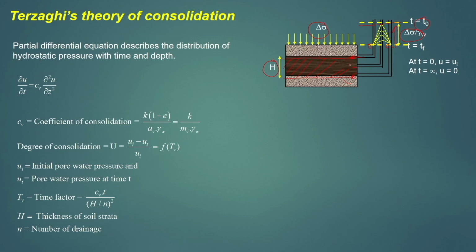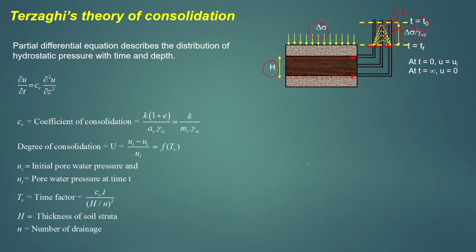We can see here that the points very close to the boundary layer will have a lower value of pore water pressure. So, if we draw the isochrones, we can see the distribution of pore water pressure at different locations. This is the isochrone for different times, say T1, this is for time T2, this is for time T3. The consolidation is over at T equals Tf, when all the pore water pressure will escape, and the pore water pressure at all the points will be equal to 0 over here.